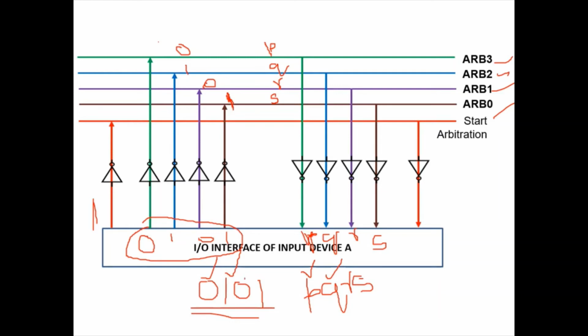Now the third bit, 0, is compared with bit R. The ID bit is 0, the third bit, but the received bit R, maybe it is 1. If it is 1, then right from the bit where the difference is observed, all remaining LSBs are made 0.